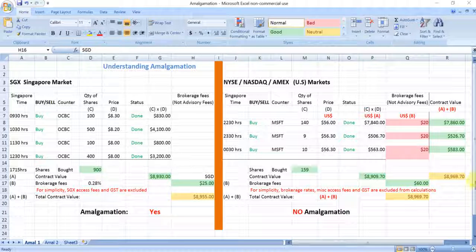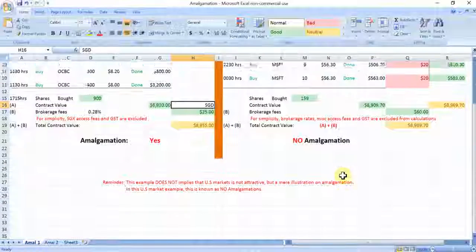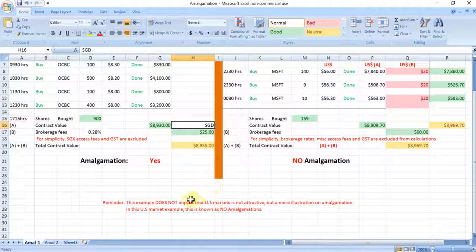So investors should take note there is no amalgamation on the US markets. Nonetheless, I also want to remind you that this does not imply that the US market is not attractive, but is a mere illustration on amalgamation.